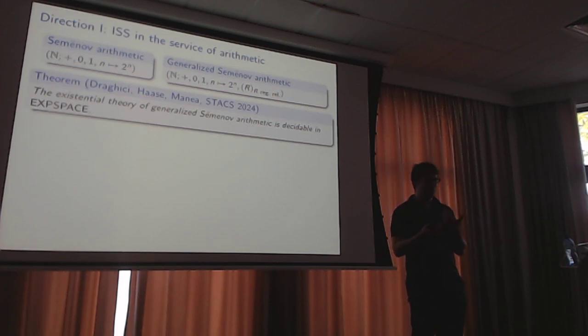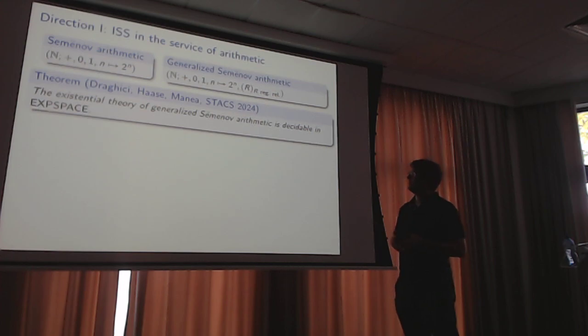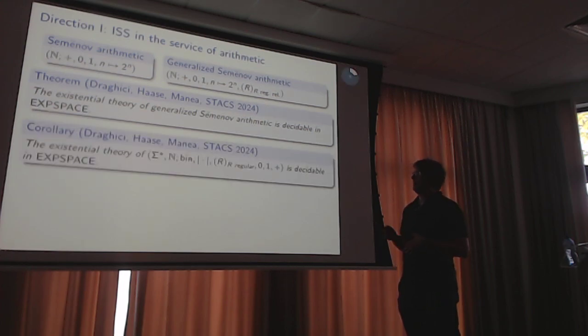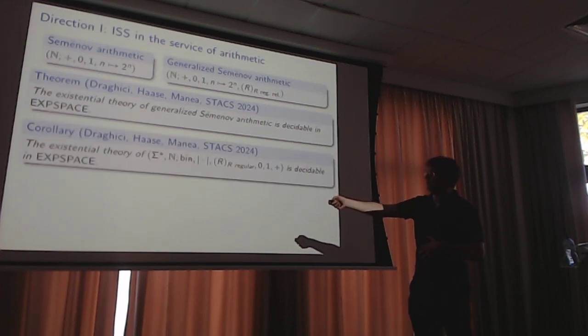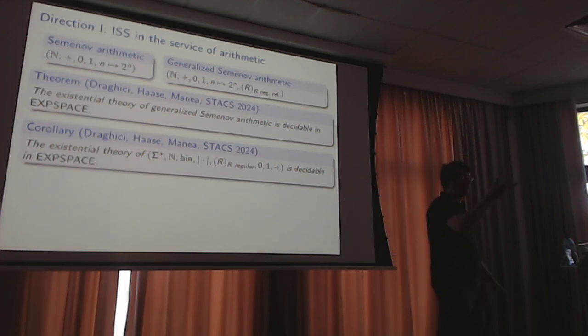can reduce it to intersection of finite automata. That doesn't give you the right complexity, but nevertheless you can use it. And they do something similar but with VAS. And I think this is a very nice approach. And this also gives you the existential theory of some structure of words, which I don't want to go too much into. Maybe Andre can do that.